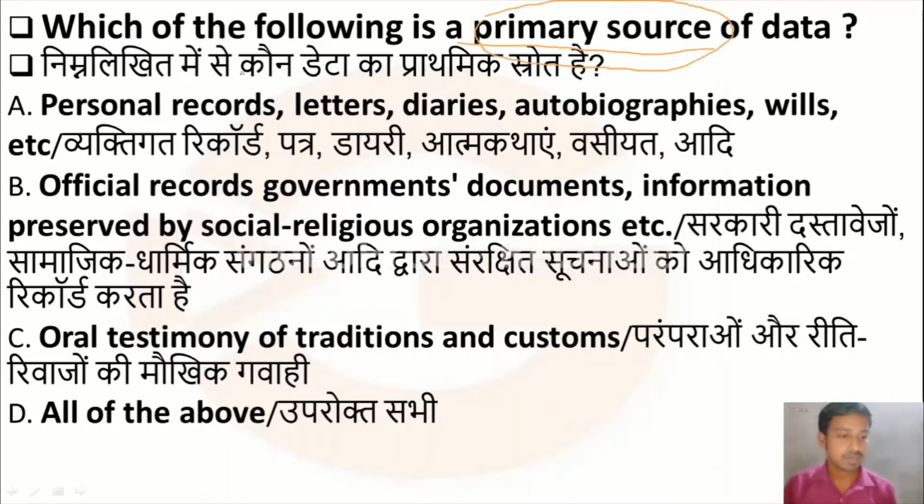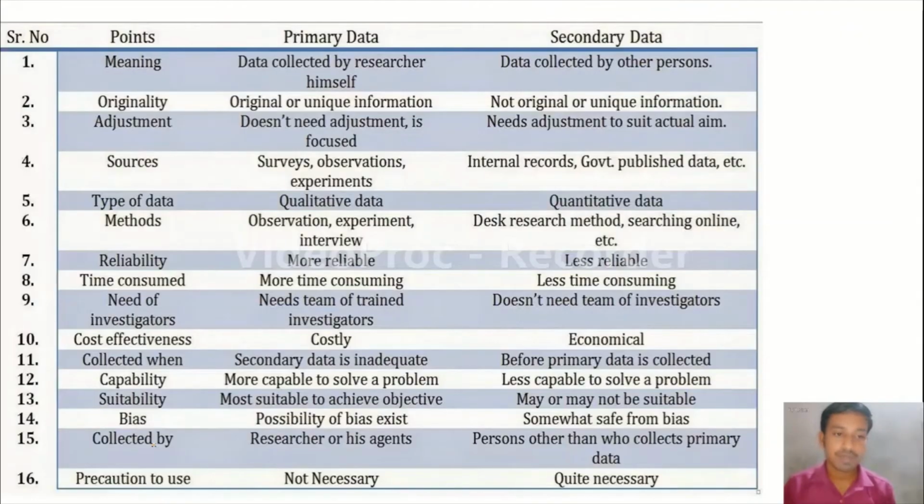Option A is personal records, letters, diaries, autobiographies, wills. Option B is official records of government documents, information preserved by social and religious organizations. Option C is oral testimony of traditions and customs. Option D is all of the above. First let us see what we mean by primary data.